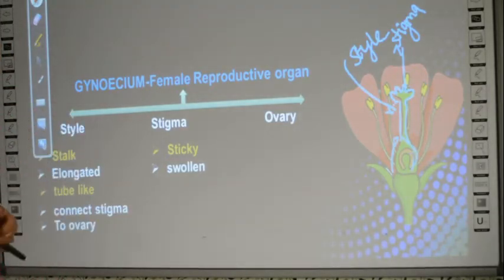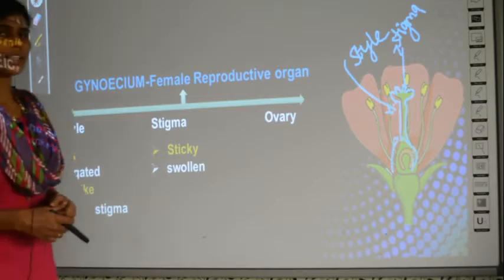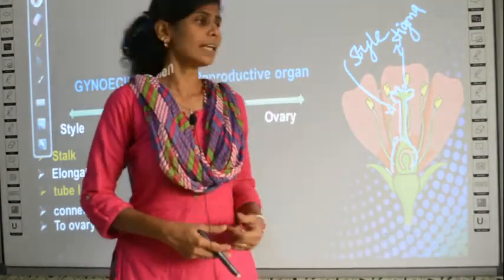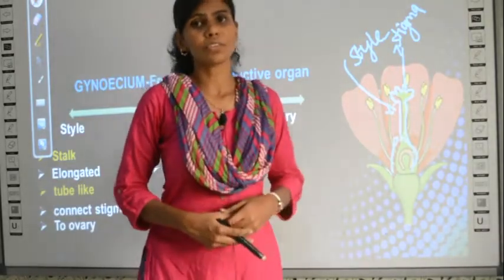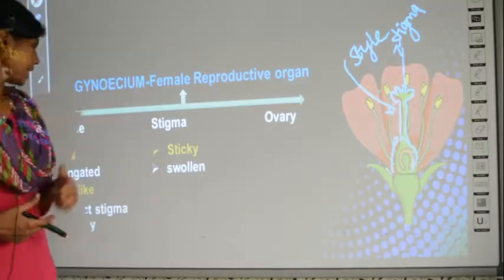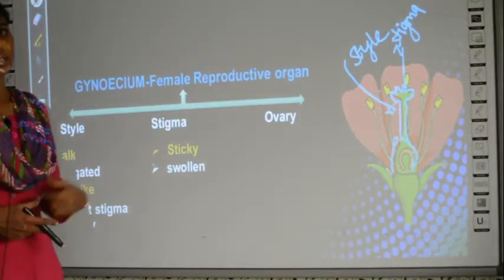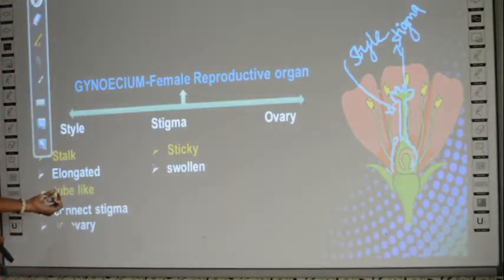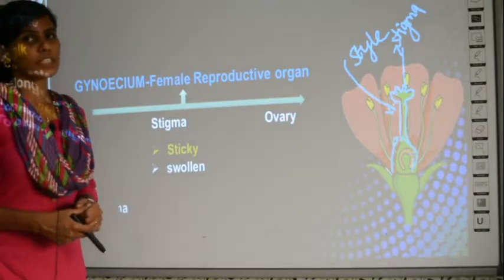Okay, so now the description of the style. How is the style? It is a stalk-like structure, like the pedicel you studied. Similarly, for the female reproductive organ, the stalk or stick-like structure is the style. It is elongated, it is very long. Then it is tube-like, it is elongated and tube-like, and it is connected to the stigma.